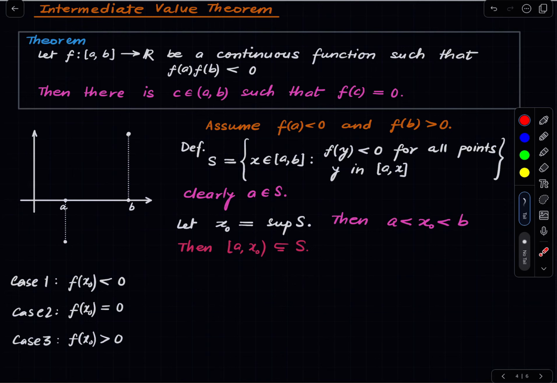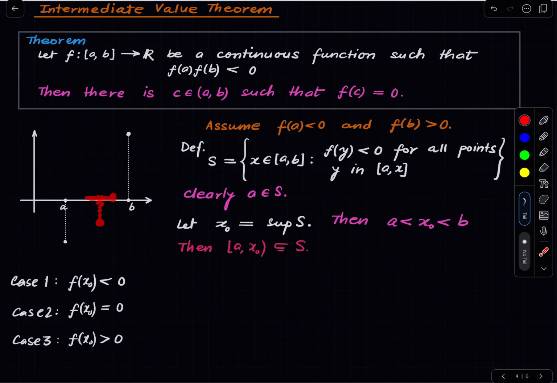All right. So now this is the first case, that f of x naught is less than 0. So x naught is somewhere here, let's say, and the value there is less than 0. But then again, by continuity the function will take negative values in an entire neighborhood around the point x naught.